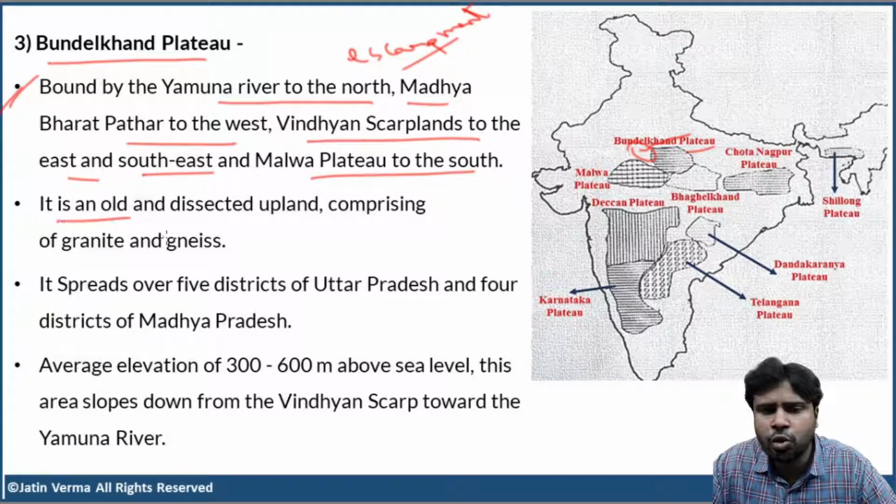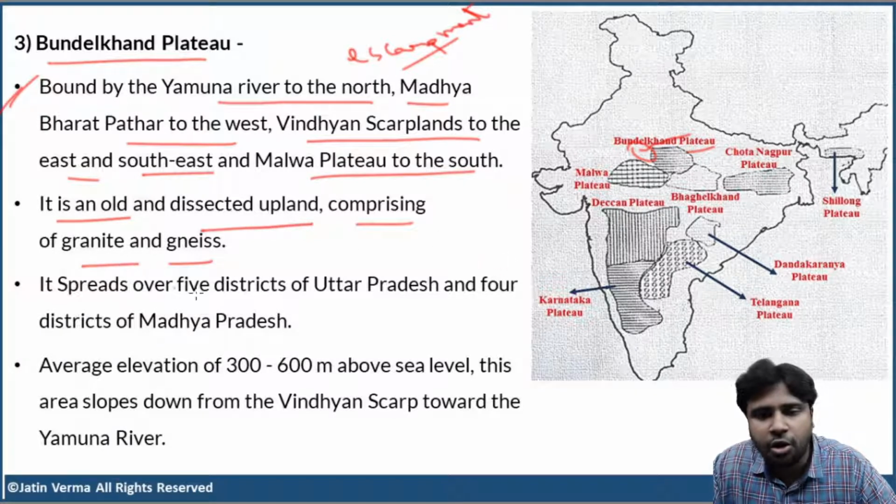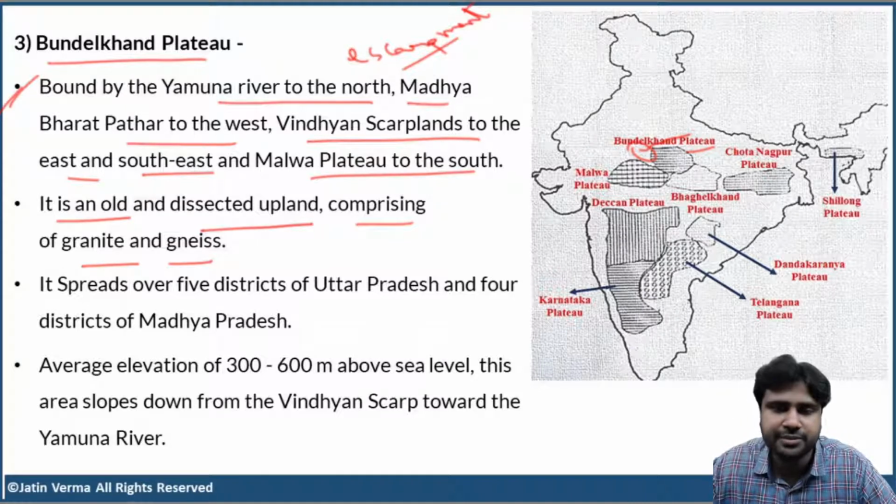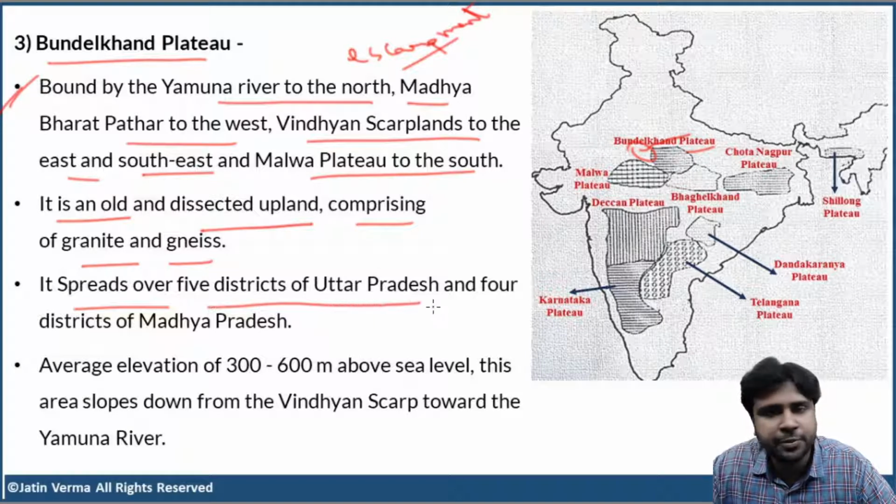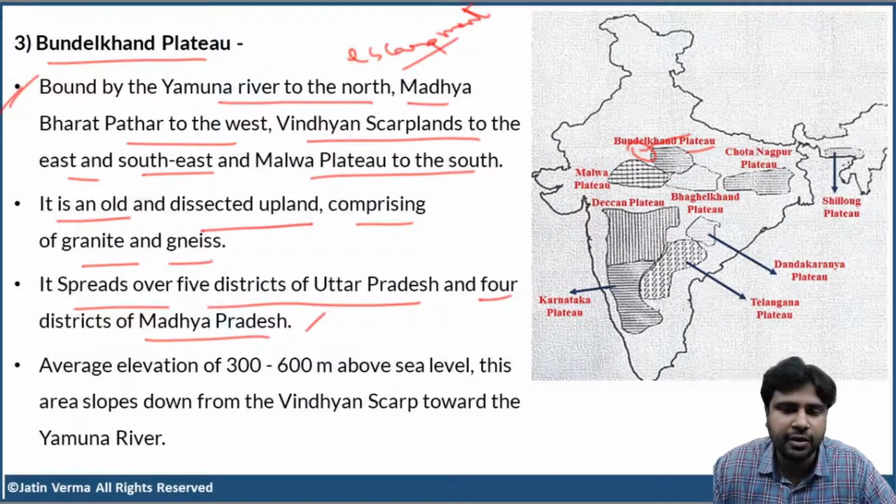Now, it is an old and dissected upland comprising granite and gneiss. All these are igneous rocks. So Bundelkhand Plateau is very old and it is dissected. It is cut deeply by rivers. It spreads over 5 districts of Uttar Pradesh and 4 districts of Madhya Pradesh. Okay.